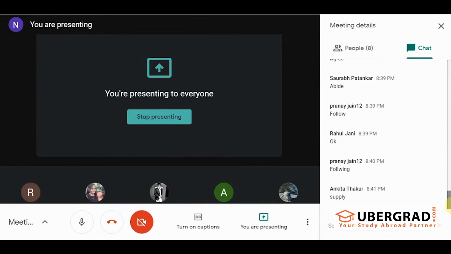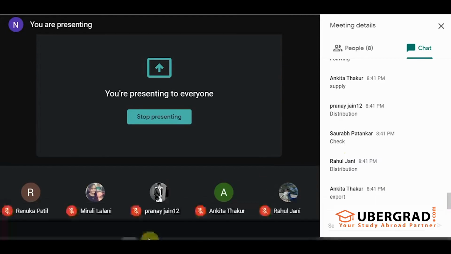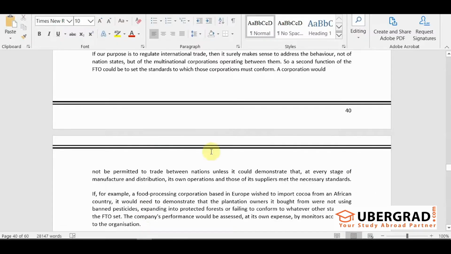Supply, no. Manufacturing, and first you manufacture it and then what do you do? Okay. Check, no. Saurabh, look over there. Export, no. Ankita, where is the word export, Ankita?